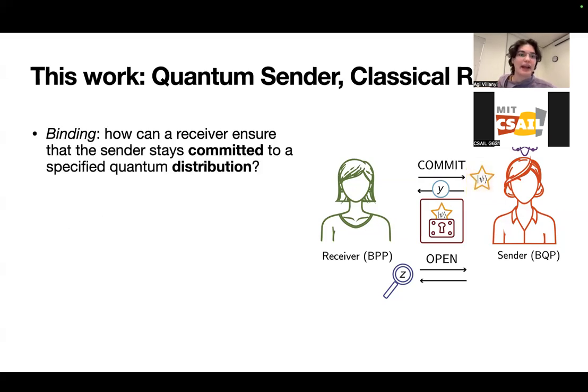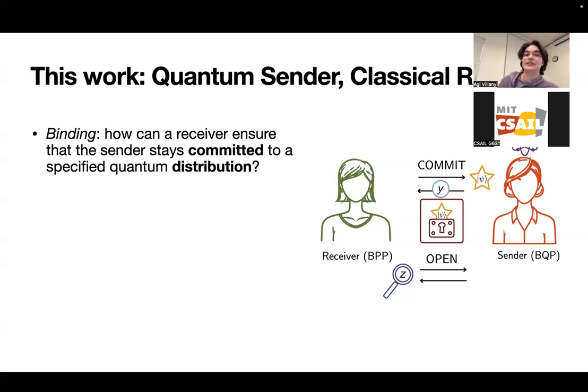Okay, so the next property, binding. How can a receiver ensure that the sender stays committed to a specified quantum distribution? This is different than the classical setting because there's an asymmetry between the classical honest party, which is the receiver, which is just in BPP, and the potentially malicious sender, which is in BQP. So this makes this much harder to do in the quantum setting than in the classical one.